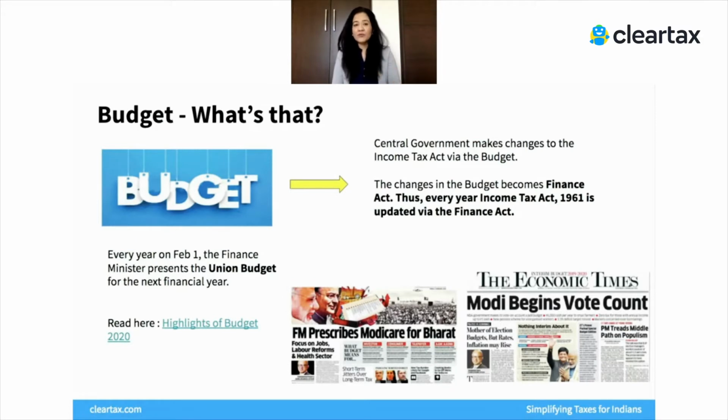So every year there are tax proposals, they are made through the budget. This budget is called the finance bill. The finance bill is approved by the parliament, and once it is approved, it becomes a part of the Finance Act, which was first put in place in 1961 and is updated every year through the budget exercise. So if you are interested in direct taxes, then the budget is an important financial event that you must watch out for. You must keep track of it, and it'll help you keep yourself updated with whatever is happening on direct taxes.